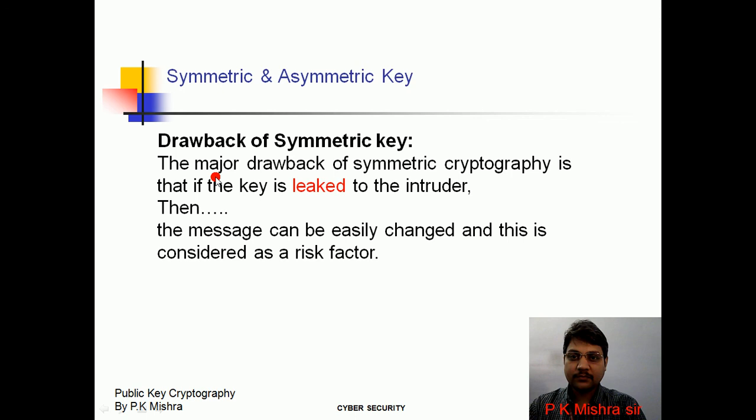The major drawback of symmetric key cryptography is, if the key is leaked, because there is a single key for encryption and decryption. If the key is leaked to an intruder, then the message can be easily changed, and this is considered a risk factor. This is all about symmetric key cryptography and asymmetric key cryptography.